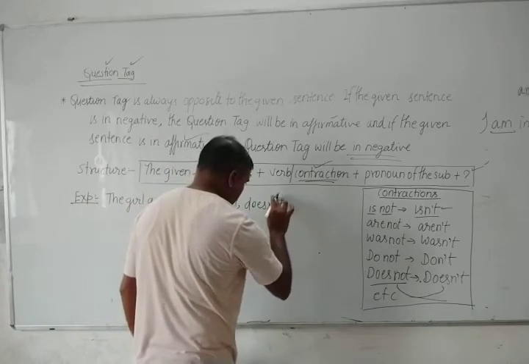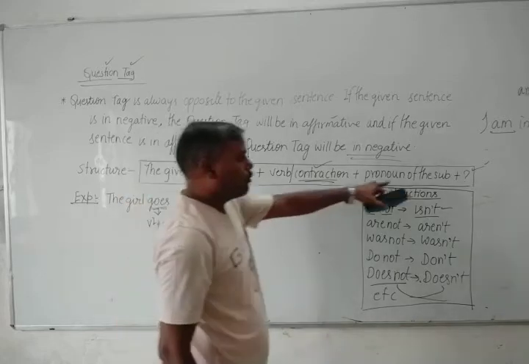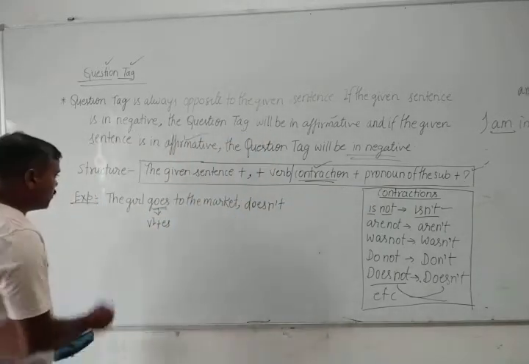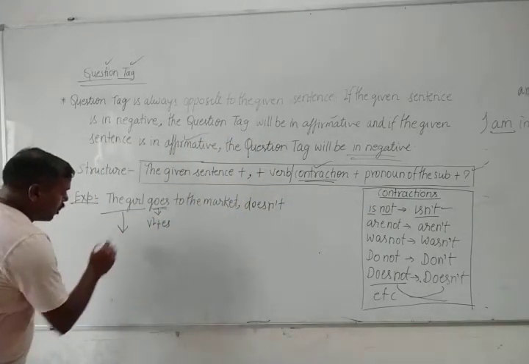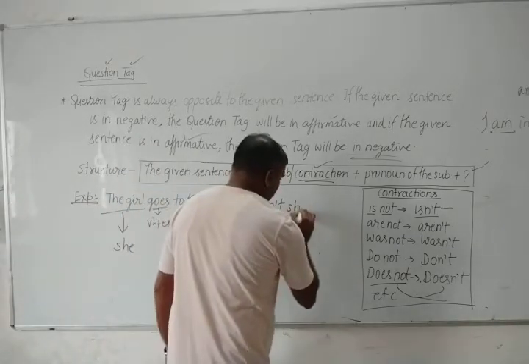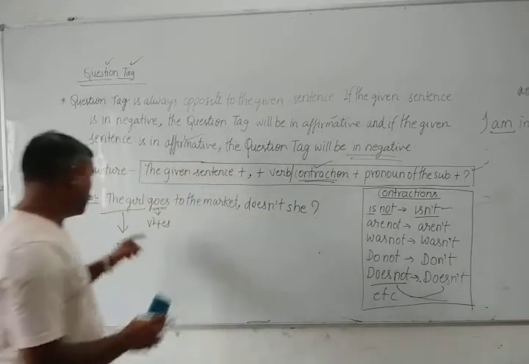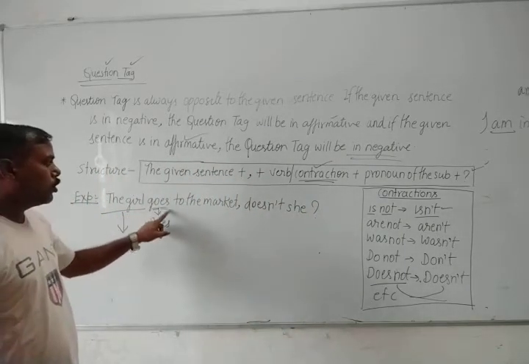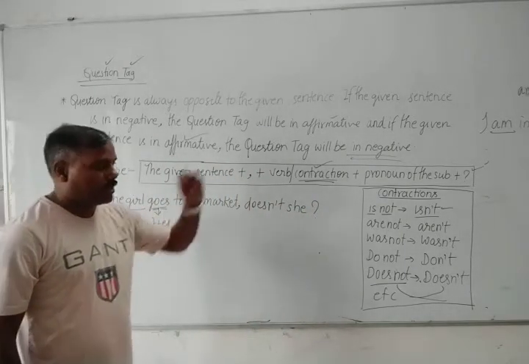Doesn't. Then pronoun of the subject. What is the subject? The girl. And pronoun of this girl is she. Doesn't she, finally question mark. Once again, the girl goes to the market. Doesn't she?